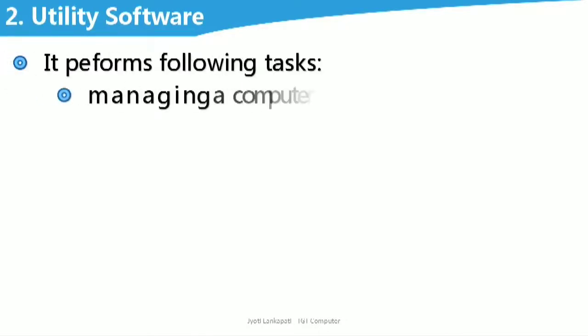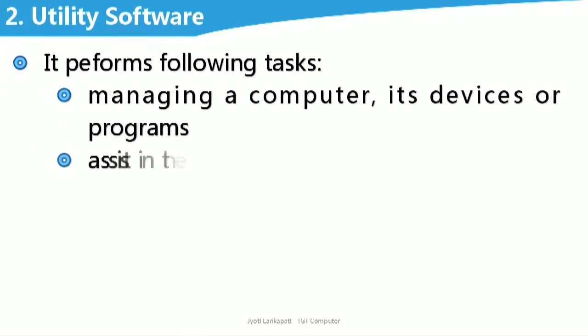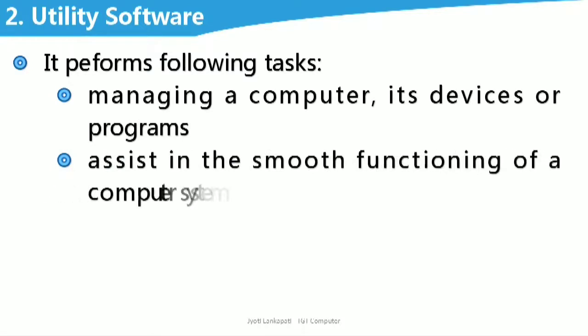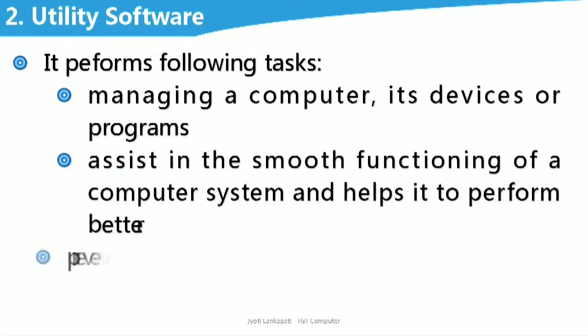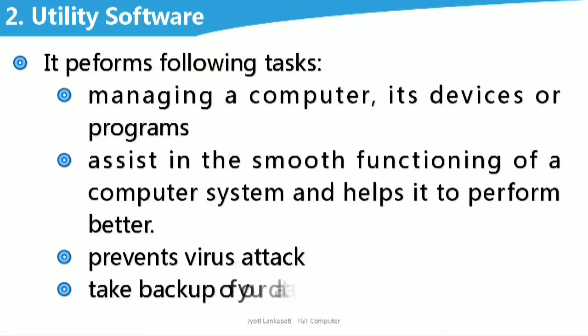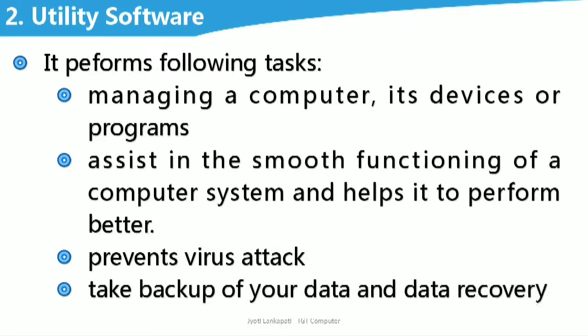Now let's see the second system software, that is utility software. Utility software performs the following tasks: managing a computer, its devices or programs, assisting in the smooth functioning of a computer system and helping it to perform better. It also prevents virus attacks, takes backup of your data, and does data recovery. So these are some functions of the utility software.